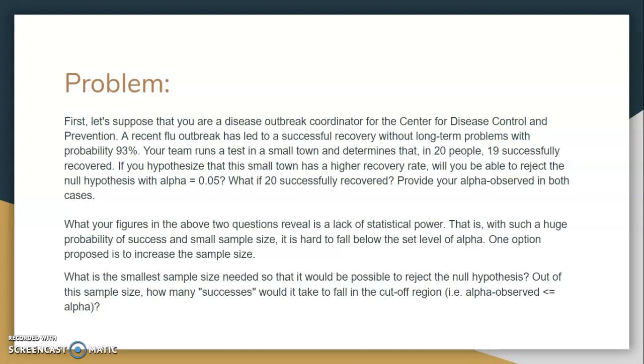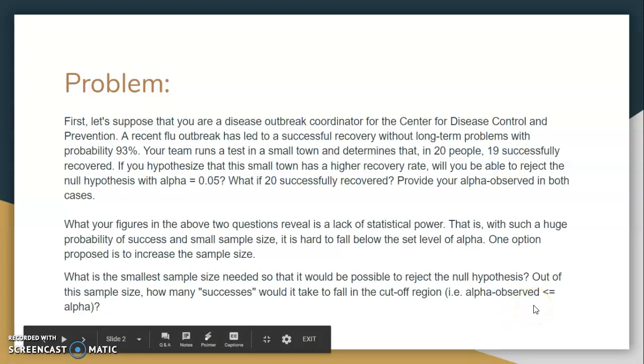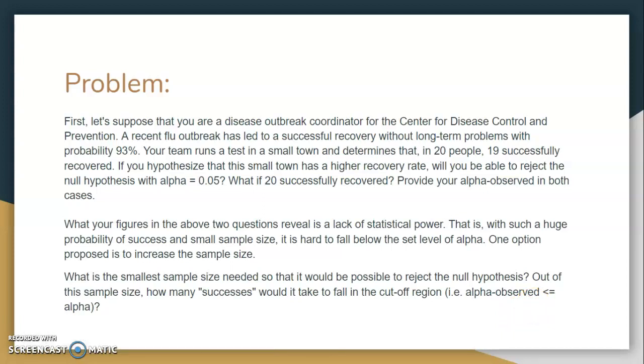One option proposed is to increase the sample size from 20 to something more applicable. What is the smallest sample size needed so that it would be possible to reject the null hypothesis? Out of this sample size, how many successes would it take to fall in the cutoff region, i.e. alpha observed is less than or equal to the alpha?